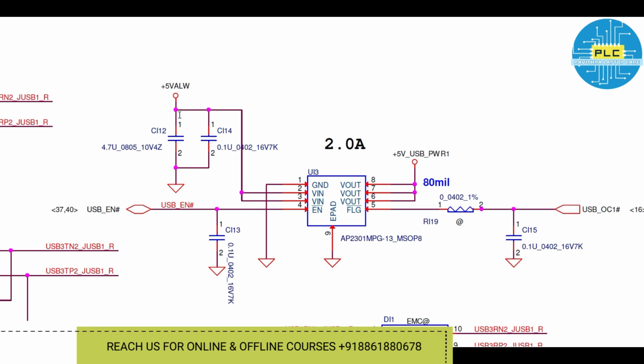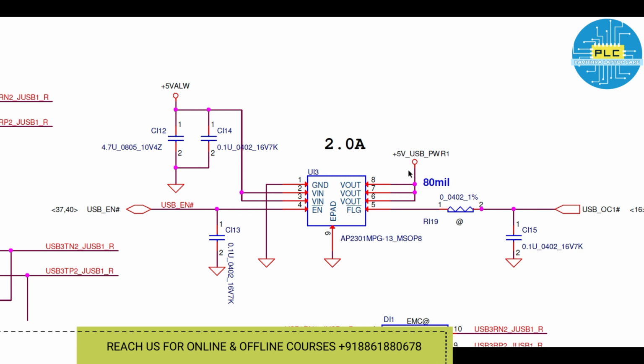The 5 volts always voltage comes to this particular U13 IC. This one is called a DC to DC IC. Once the USB enable signal comes from the PCH, then this voltage conversion will happen.